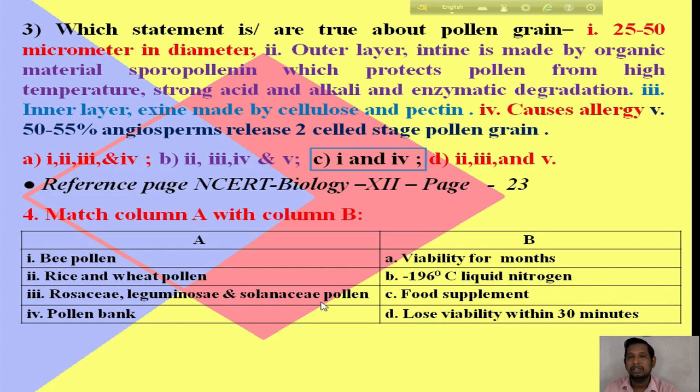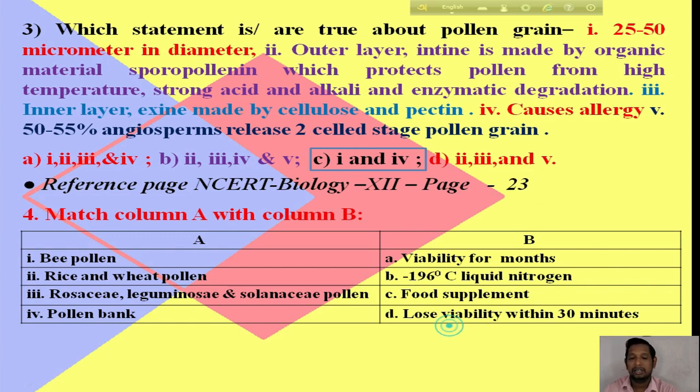Okay. Now I will discuss the matching. Bee pollen is a food supplement, and rice and wheat pollen lose viability within 30 minutes. Rosaceae, Leguminosae and Solanaceae pollen are viable for months. Pollen bank is matched with minus 196 degrees Celsius liquid nitrogen, meaning cryopreservation. So in a pollen bank, cryopreservation is used, and here the pollen grain is preserved for a long time.